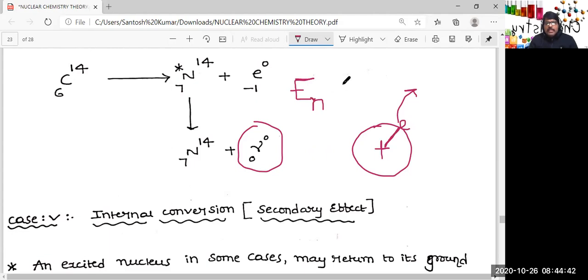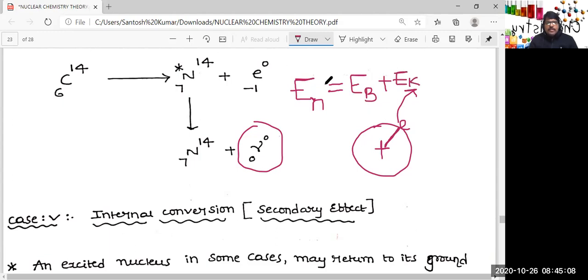That will be utilized in two different ways. Part of the energy will be utilized for breaking these attractive forces, that is the binding energy, and the remaining energy will be converted to kinetic energy of the electron.